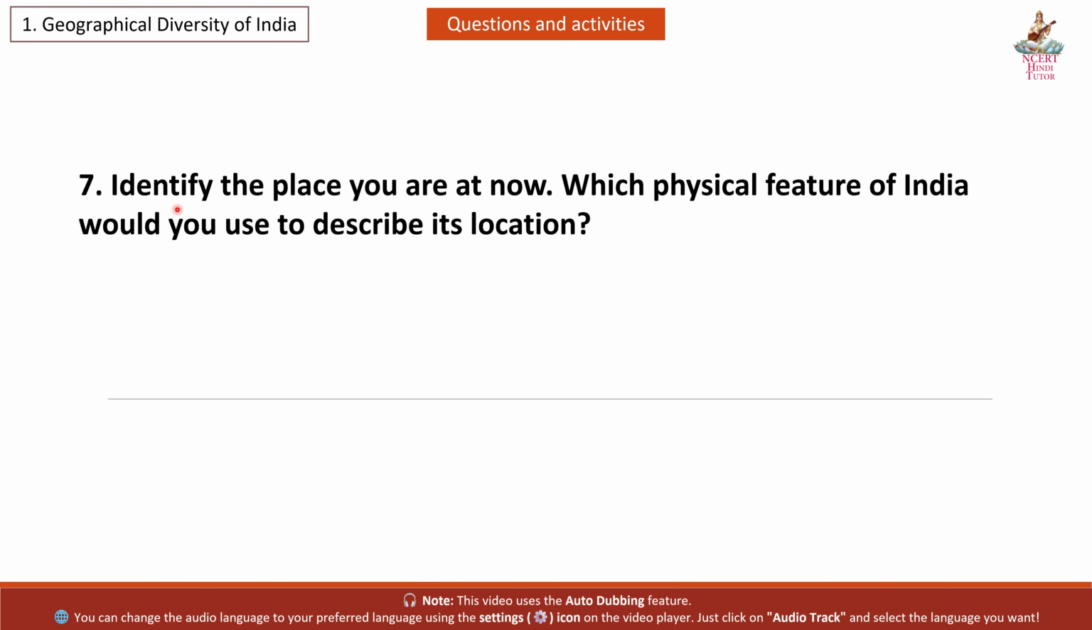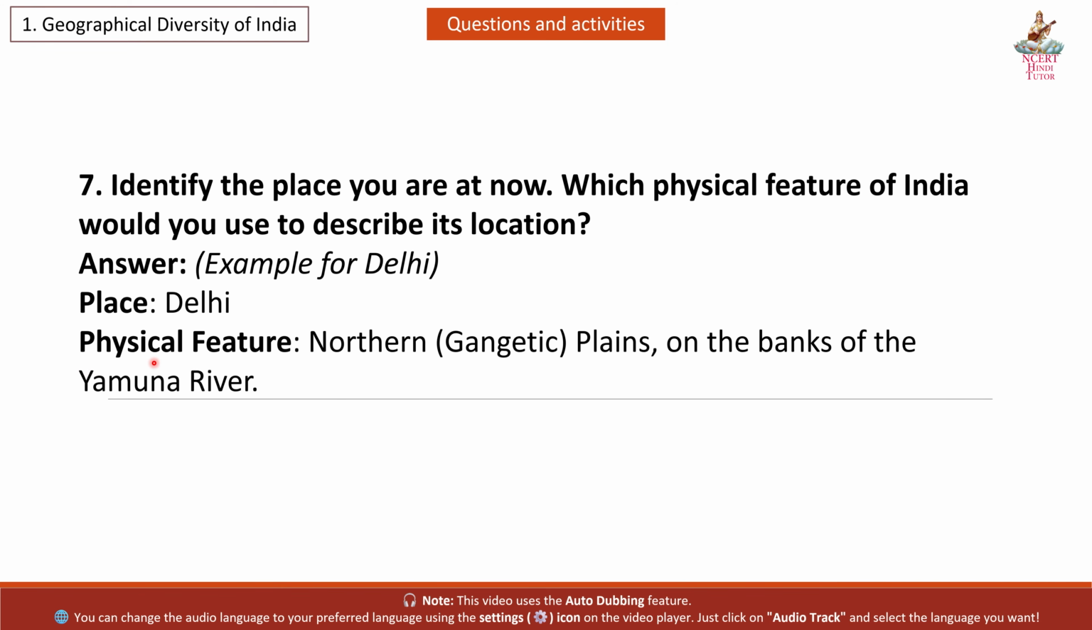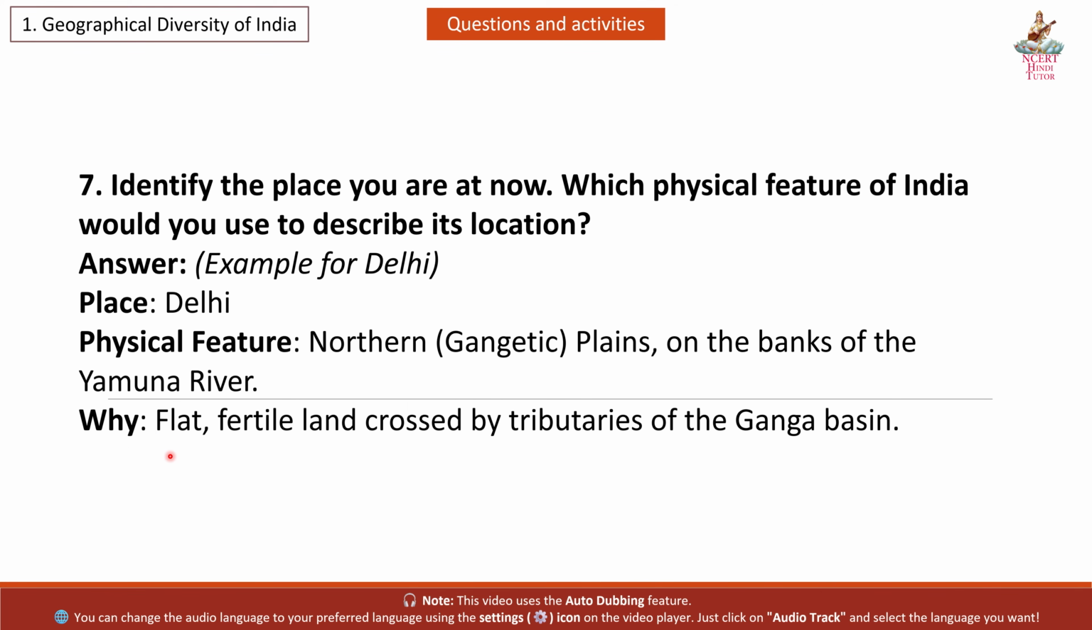Question 7. Identify the place you are at now. Which physical feature of India would you use to describe its location? Answer. Example for Delhi. Place: Delhi. Physical feature: northern Gangetic Plains on the banks of the Yamuna River. Why? Flat, fertile land crossed by tributaries of the Ganga basin.